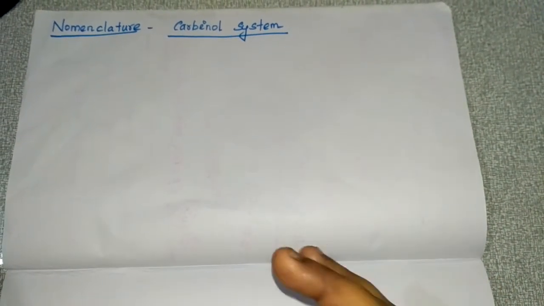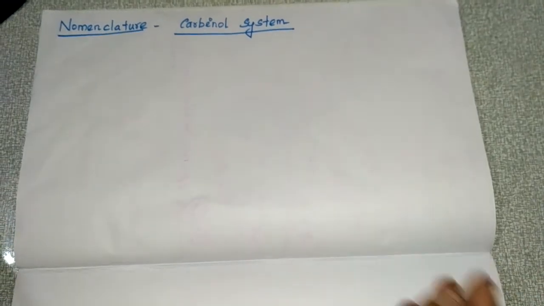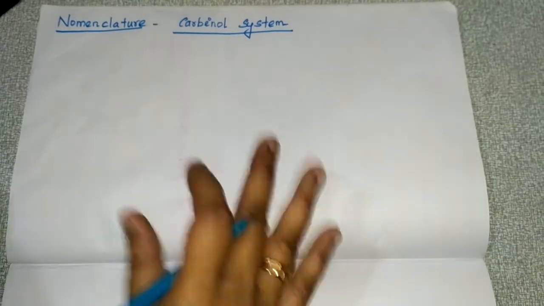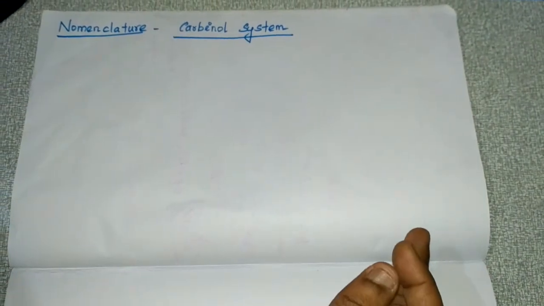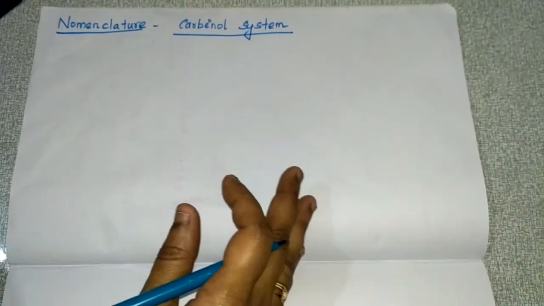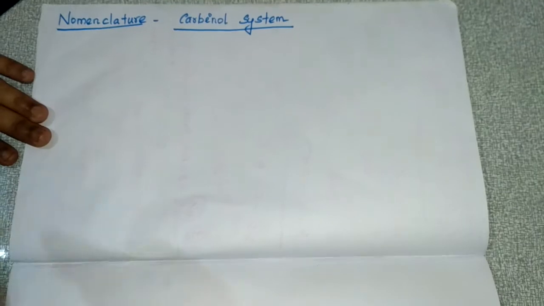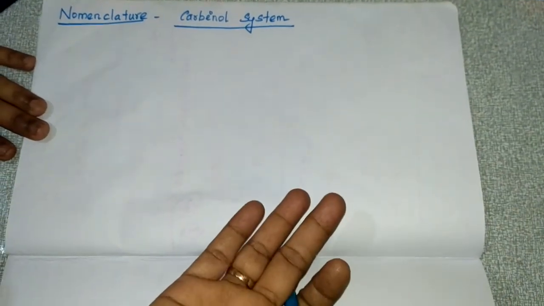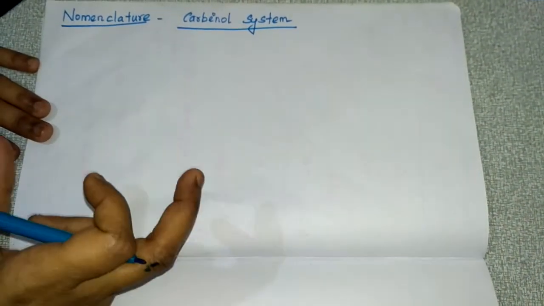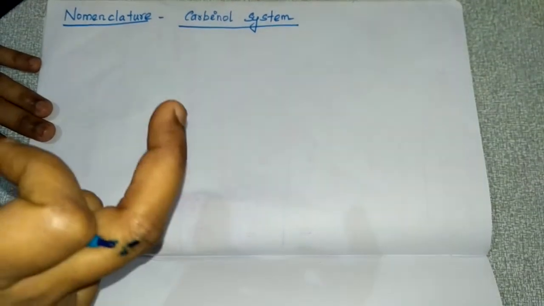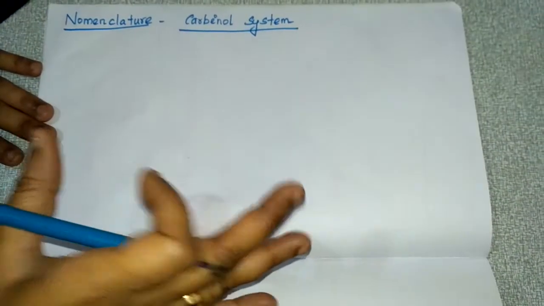In this video, we will continue with the nomenclature of alcohols. In the previous video, I told you about the trivial system or common system of nomenclature. Now we'll continue with the carbinol system. So what is this carbinol system? To the alkyl group, you have to add carbinol. If methyl alcohol is there, that methyl alcohol should be named as carbinol in this carbinol system.